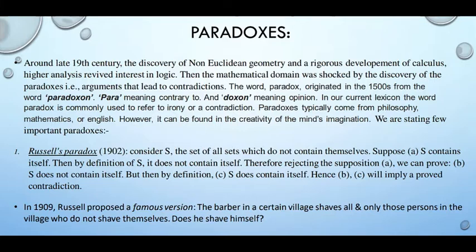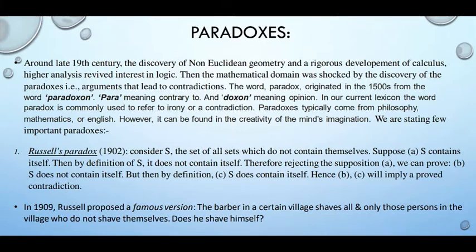So what is paradox? The word paradox comes from the Latin word para, which means contrary, and doxon means opinion. That means we are contradicting our opinion. That's why paradoxes are those kinds of sentences which are true as well as false. So that idea of paradox originated in the year 15,000. So gradually we will discuss paradoxes one by one.